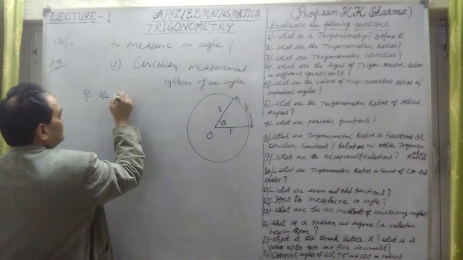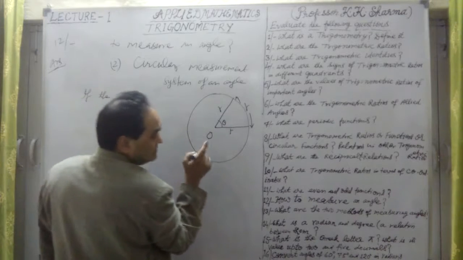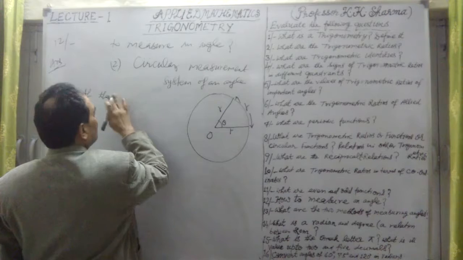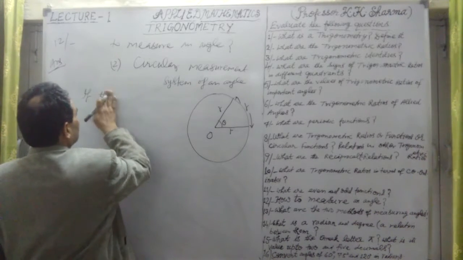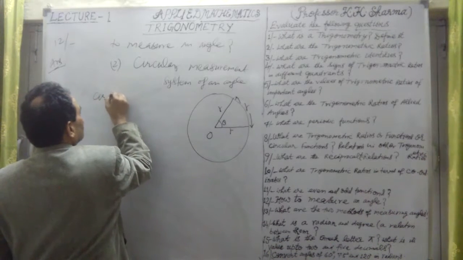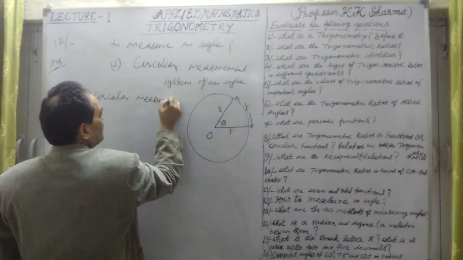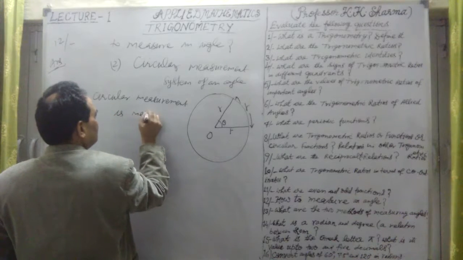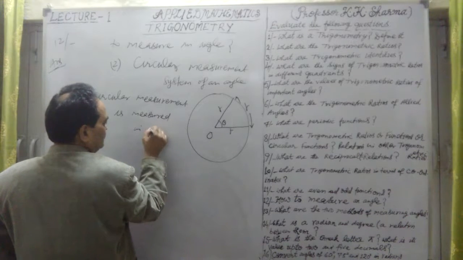The radian measurement. Circular measurement is measured in radians. Let me write here: the circular measurement is measured in radians.